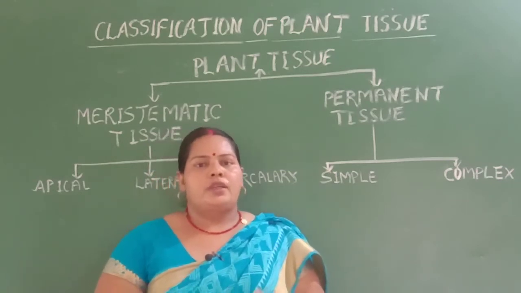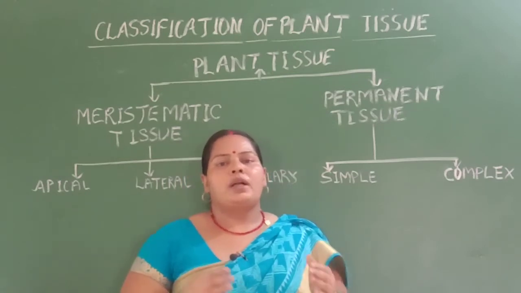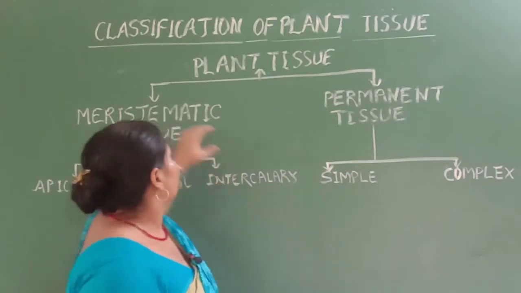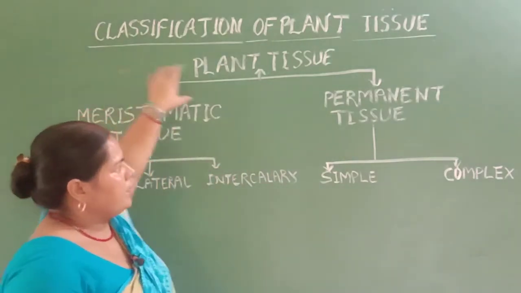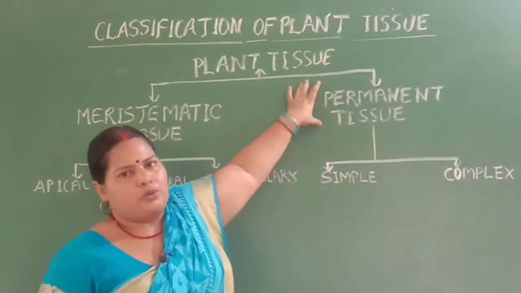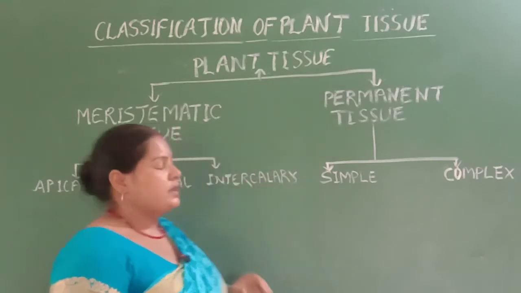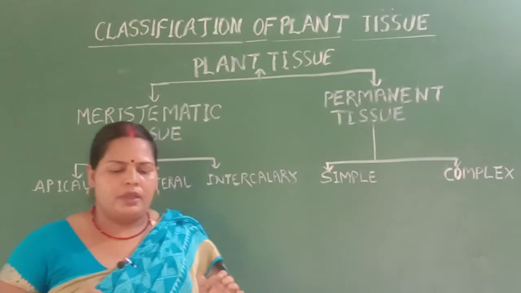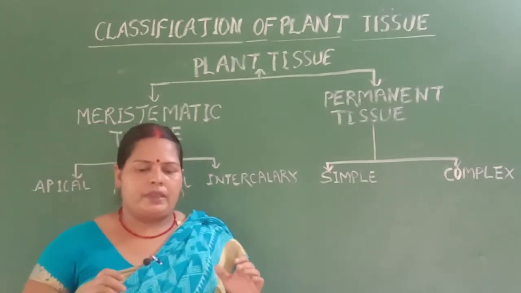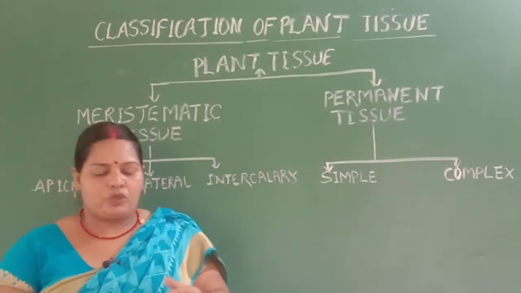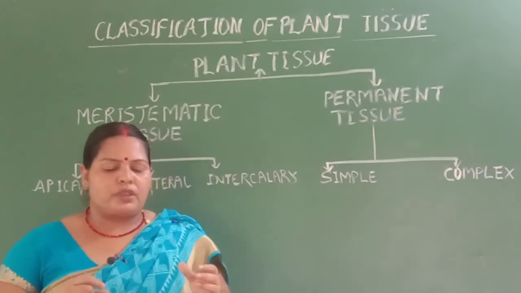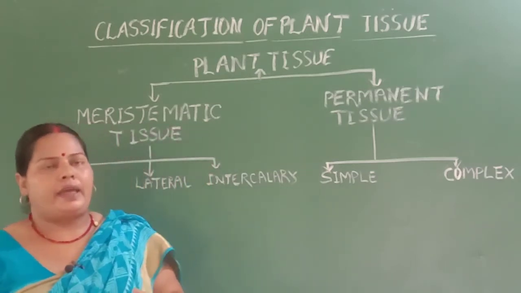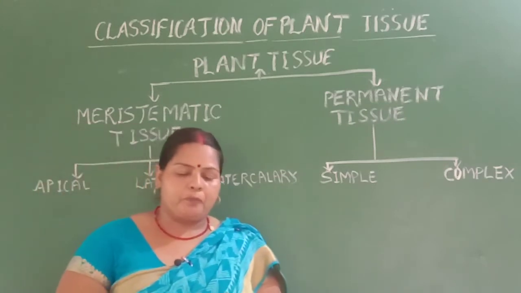So students, you learned how plant tissue is classified into different groups. The first group is meristematic tissue and the second is permanent tissue. Meristematic means the cells are capable of dividing every year, every time. So students, cells capable of cell division have totipotency.